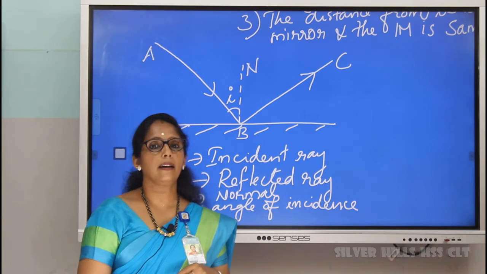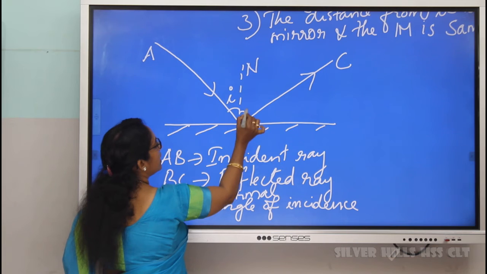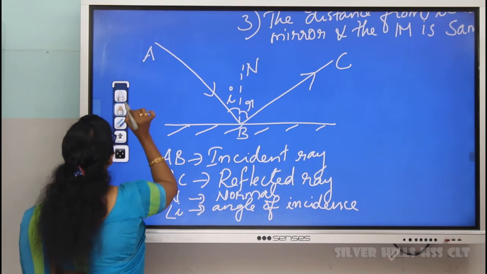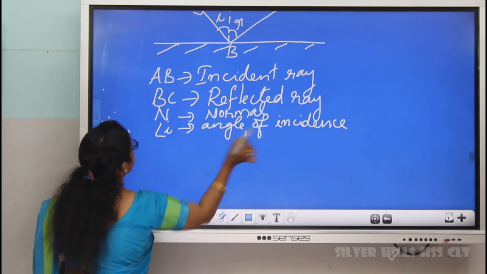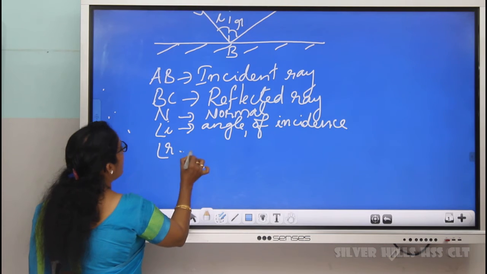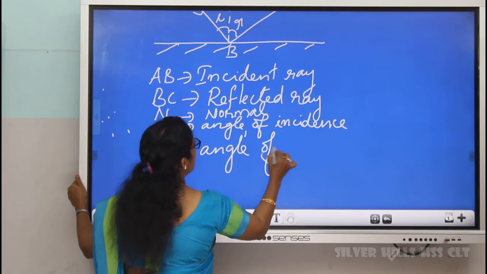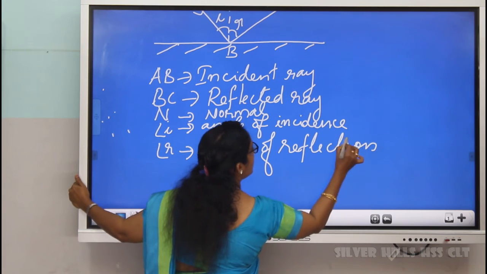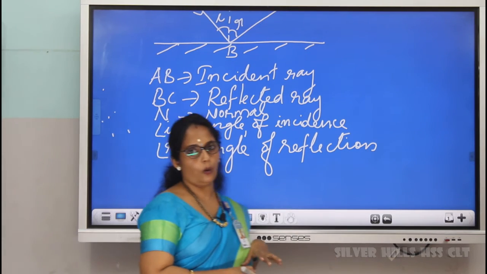In the same way, this is another angle, angle R, that is angle of reflection. It is the angle formed between the reflected ray and normal.